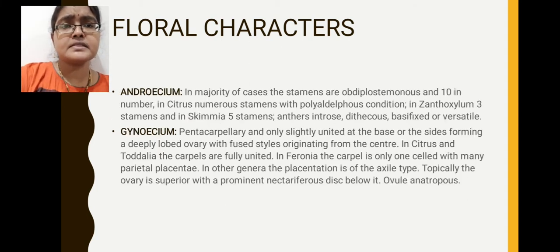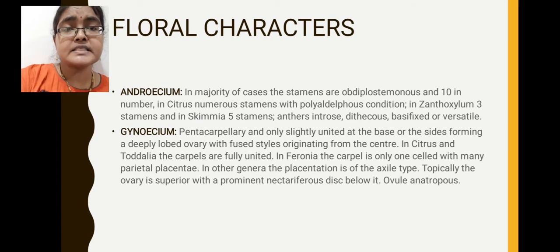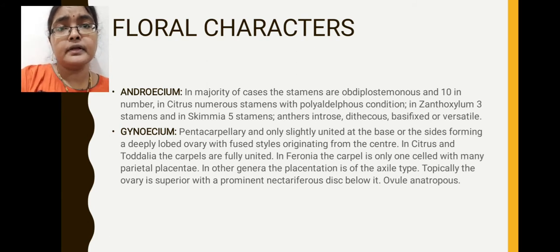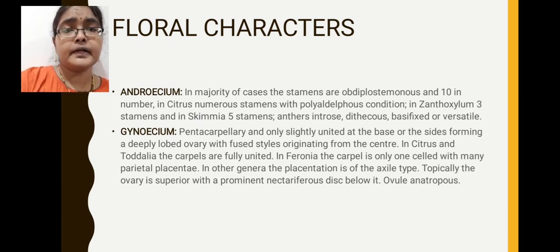If you observe androecium, androecium explains the male reproductive part. Individual members of the androecium are called stamens. Generally the number of stamens varies greatly. The number of stamens ranges from 8 to 10. In tetramerous flowers 8 stamens are present, in pentamerous flowers 10 stamens are present. These stamens are arranged in 2 whorls, each consisting of 5 or 4. Tetramerous means each whorl consists of 4, pentamerous means each whorl consists of 5 stamens.